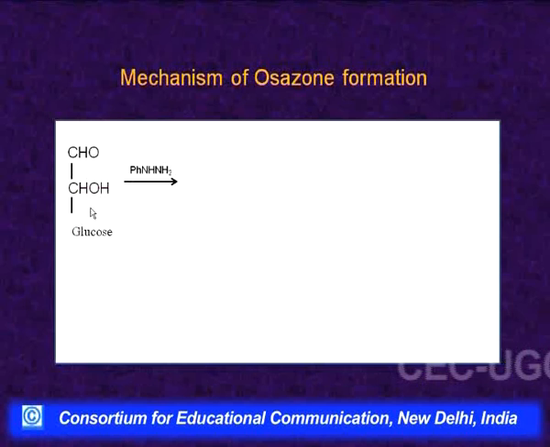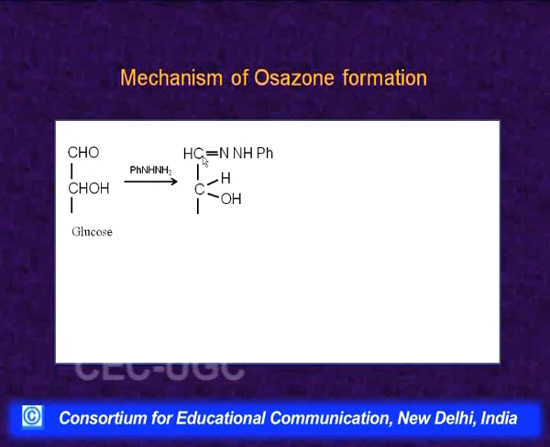Again I have taken an aldohexose, glucose, and since the reaction occurs at 2 carbons only, we are showing these 2 carbons for simplicity. First this aldehydic carbon reacts with phenylhydrazine to give this phenylhydrazone here. This carbon has one H and one OH. Now, what happens?